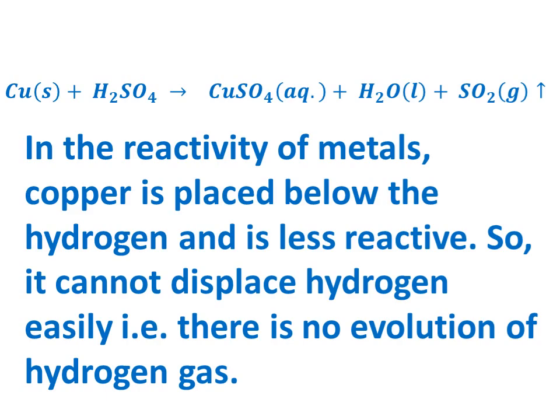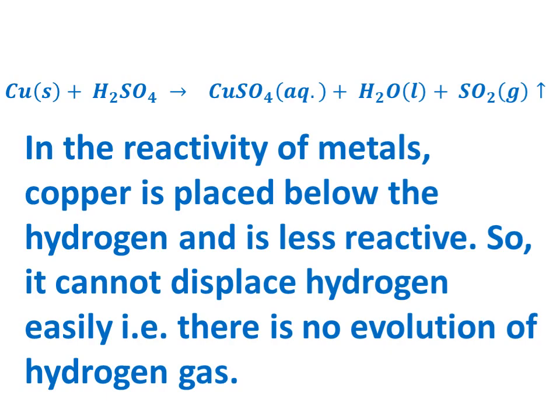First of all, be clear with this. If it's written Cu with S in brackets, that means Cu is in solid state. Then in front of CuSO4 it is written aqueous, that means it is in aqueous state, and H2O with L in brackets means H2O is a liquid. SO2 is a gas, it's written G, that means it is in gaseous state. Fine. Cu plus H2SO4 will give CuSO4 plus H2O plus SO2 evolved.